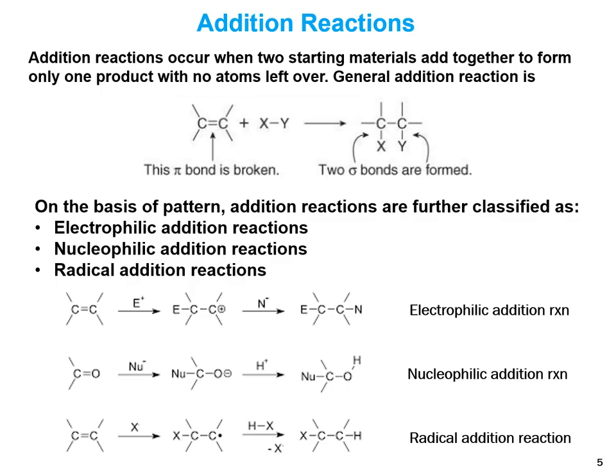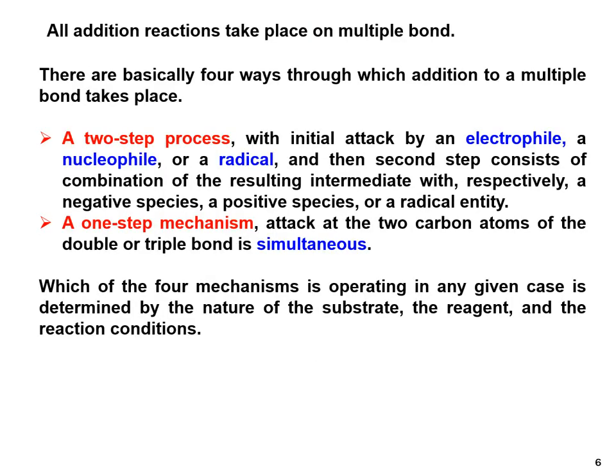On the basis of pattern, addition reactions are classified as electrophilic addition reaction, nucleophilic addition reaction, and radical addition reaction. When an addition reaction starts with the attack of an electrophile, it is called an electrophilic addition reaction. When it initiates with a nucleophilic attack, it is called a nucleophilic addition reaction. When it initiates with a radical, it is called a radical addition reaction. All addition reactions take place on multiple bonds.